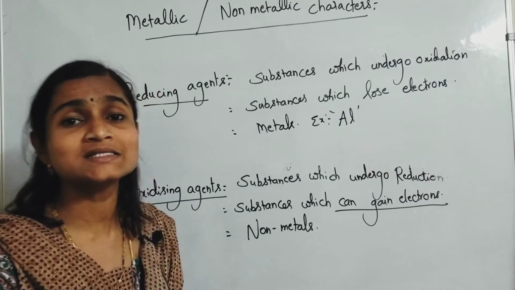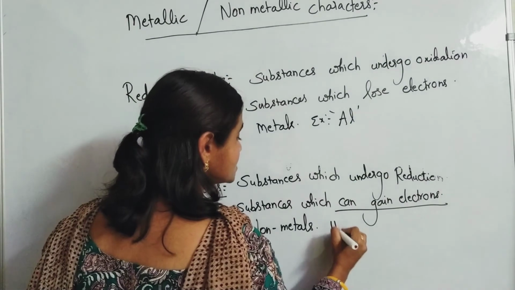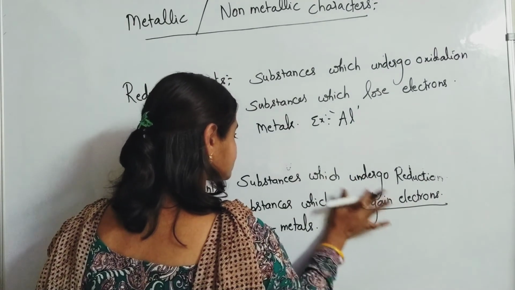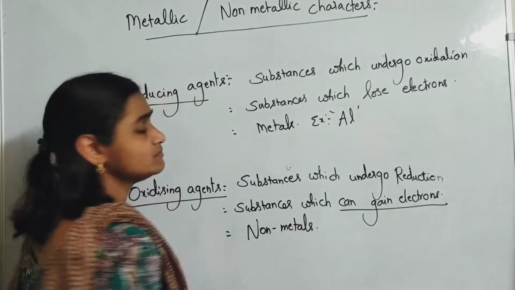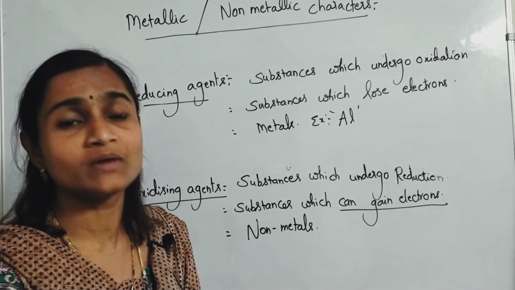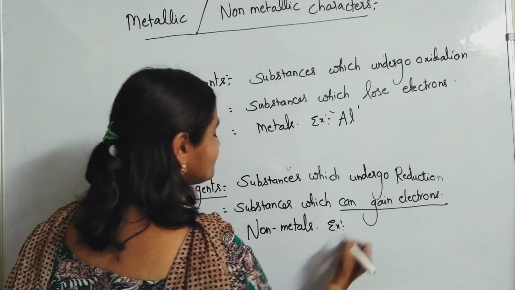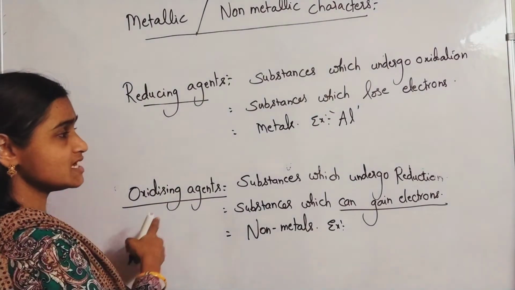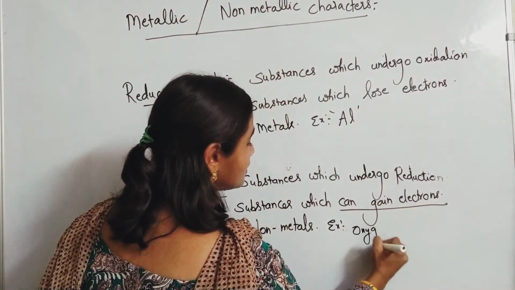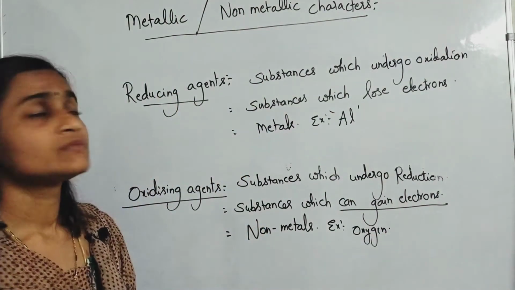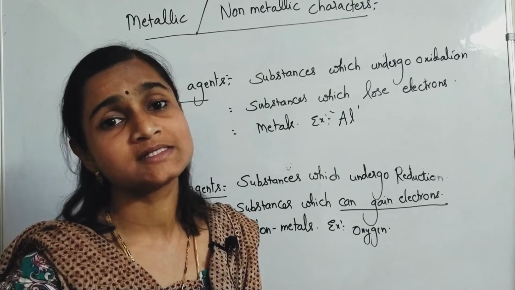And here non-metals, good oxidizing agents. Any example, oxygen you can take, it's a non-metal, right? So like that you have to understand that non-metals are good oxidizing agents and metals are what? Good reducing agents.